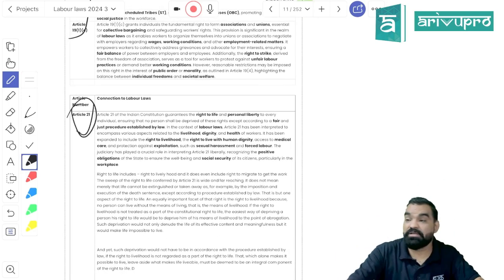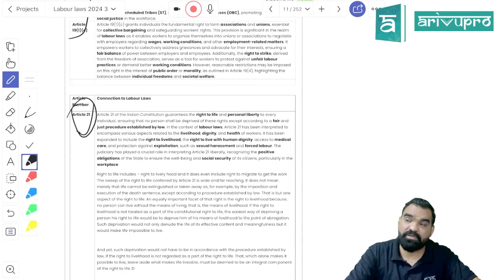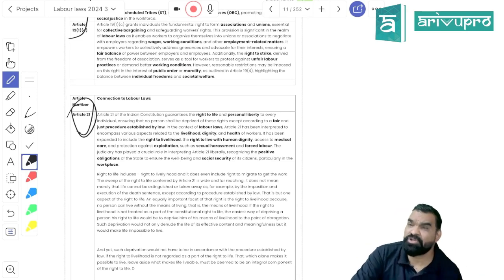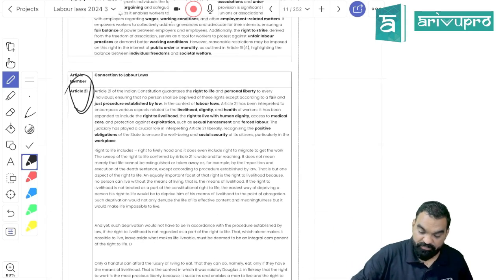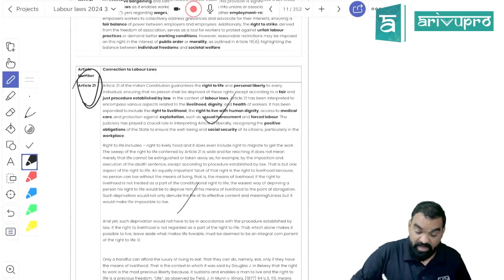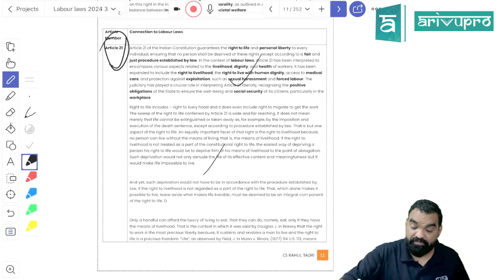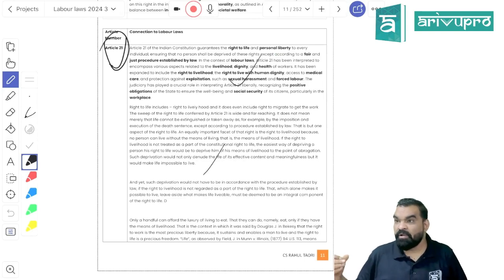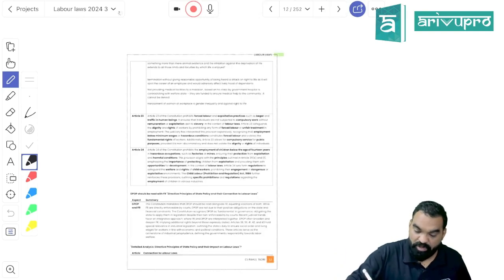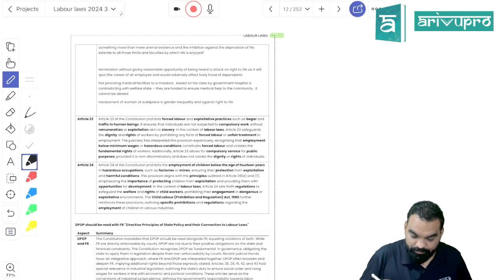Article 21 is right to life. Right to life is all about no one can exploit the labor, no one can get into such kind of contract which will lead to mental issues or physical exploitation or mental exploitation of the worker. Everybody has the right here in India to live with dignity and respect. So any kind of prison labor, slavery will be a punishable offense under the Constitution of India.